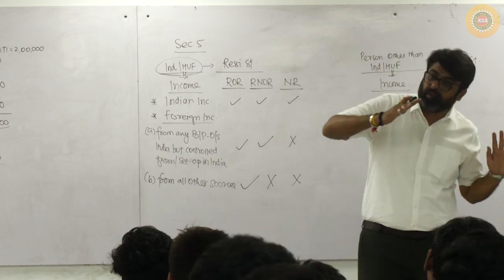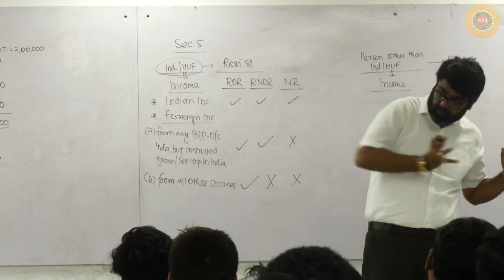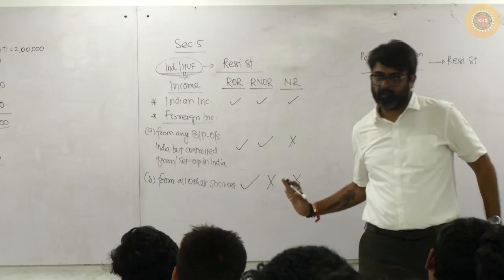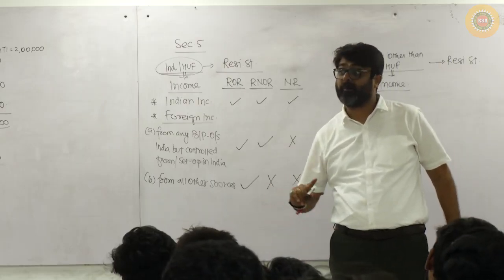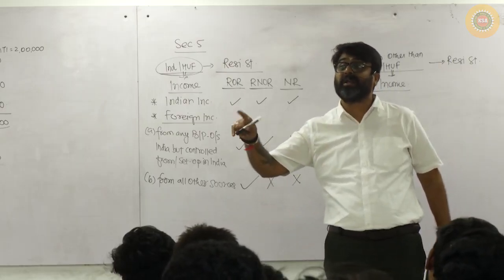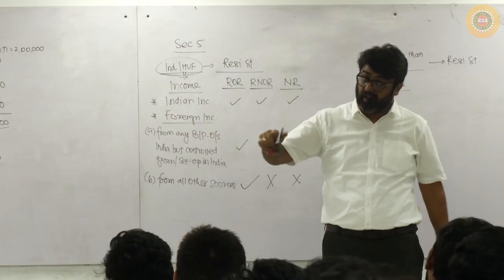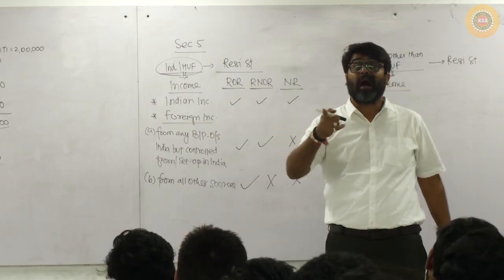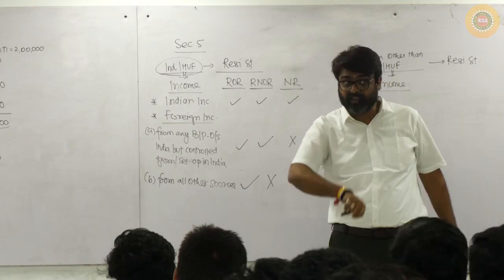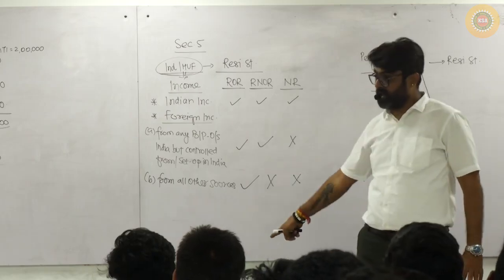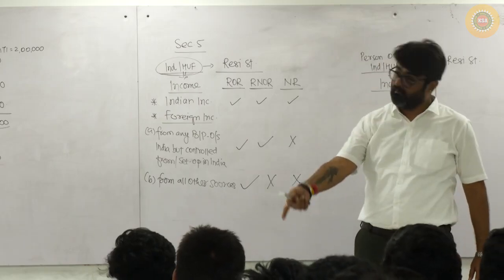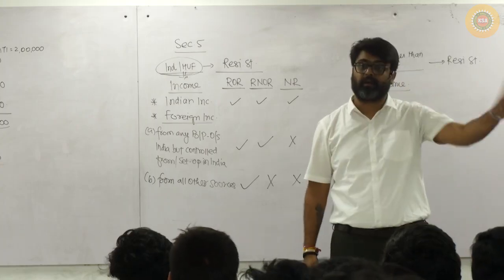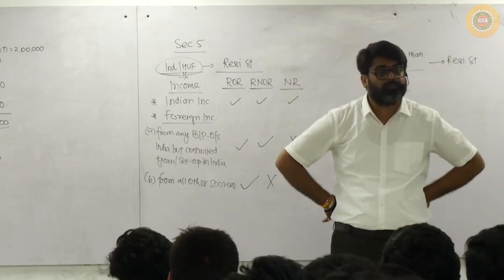So whenever you calculate your total income, don't take part B foreign income. Why? Because your status is RNOR or NR. But if your status is ROR and you are earning part B foreign income, even that foreign income you are going to take in the computation of your total income. Getting my point?